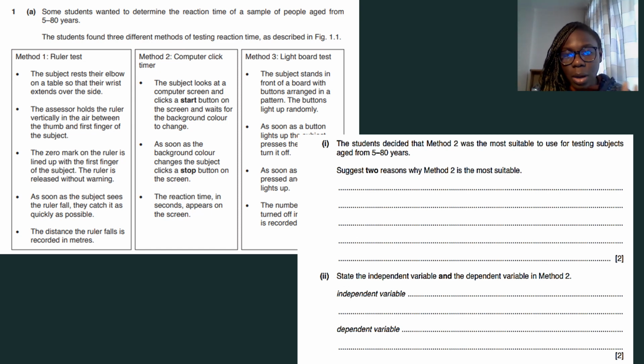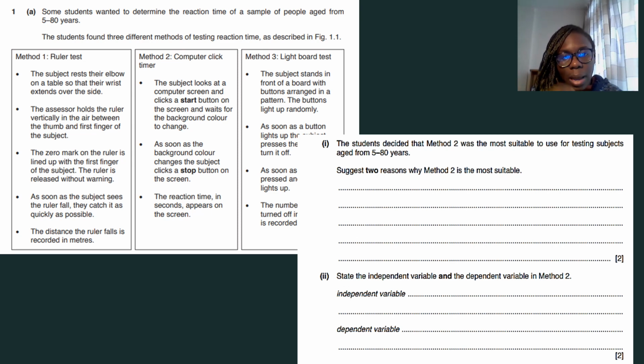Okay, so I'm just going to tell you. So first of all, method 2 is a lot easier because it just requires, irrespective of the age of the participant, that they sit in front of a computer, wait for a screen color to change, and then just click stop. That's all it requires.